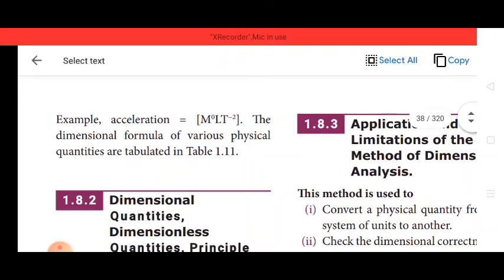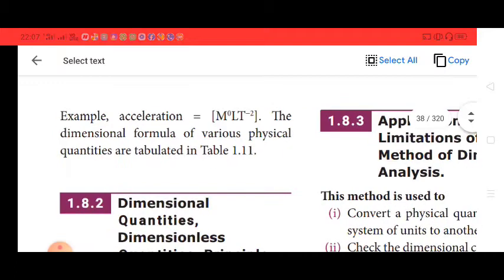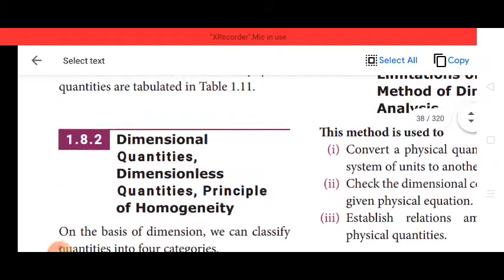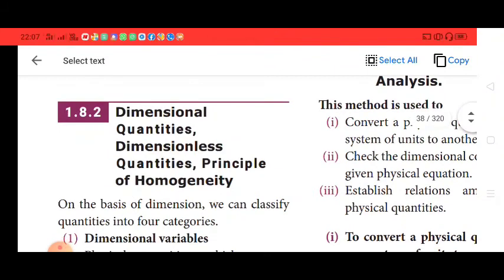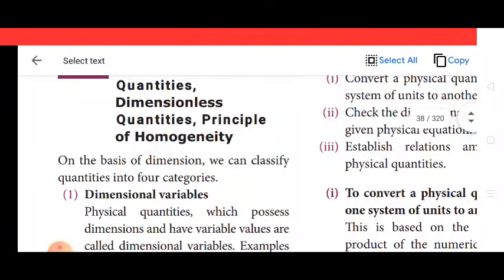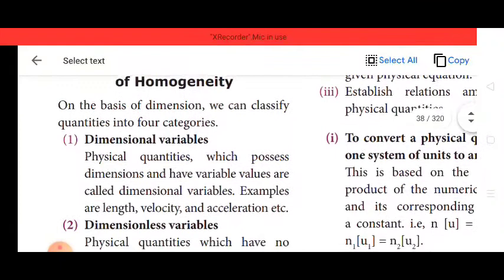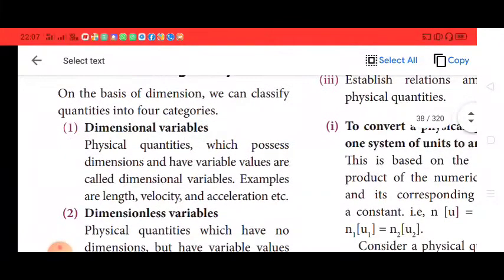Next example, acceleration. The dimensional formulae of various physical quantities are given in the table. You can see dimensional quantities, dimensionless quantities, principle of homogeneity. There are 3 topics in point 1.8.2. On the basis of dimension, we can classify the quantities into 4 categories. One is dimensional variables. Physical quantities which possess dimensions and have variable values are called dimensional variables. Example, length, velocity and acceleration, etc.